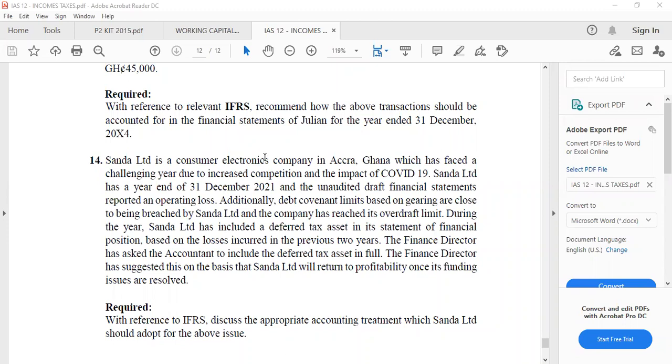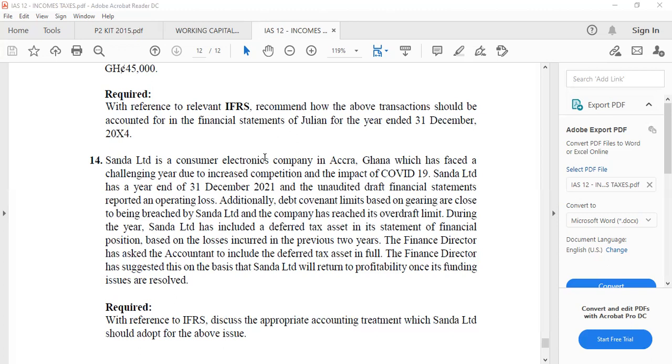Okay. So what we are saying is that their gearing ratio is not okay. They have reached their overdraft limits. That means the company is facing cash problems, isn't it? The company is facing liquidity problems, and they have reported losses over the years, and the finance director is asking the accountant to include the deferred tax in full.